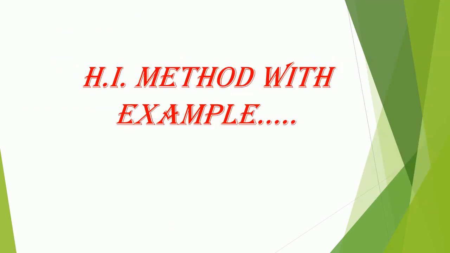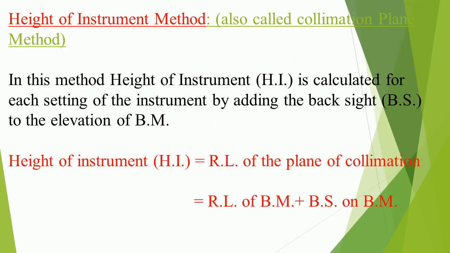HI method with example. Height of instrument method, also called collimation plane method. In this method, height of instrument, HI, is calculated for each setting of the instrument by adding the backsight, BS, to the elevation of BM.